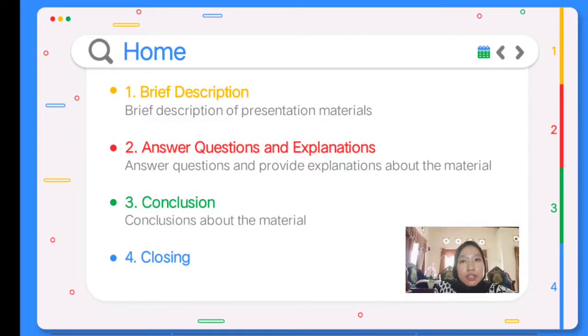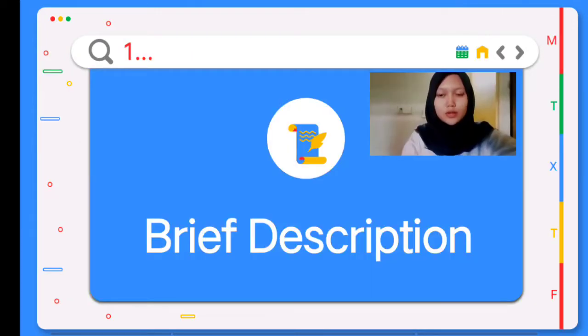First, a brief description of the presentation materials. Second, answer questions and explanation. Answer questions and provide explanation about the material. Third, conclusion about the material. And fourth, closing. Now we will give a brief explanation of how to answer transition questions correctly.